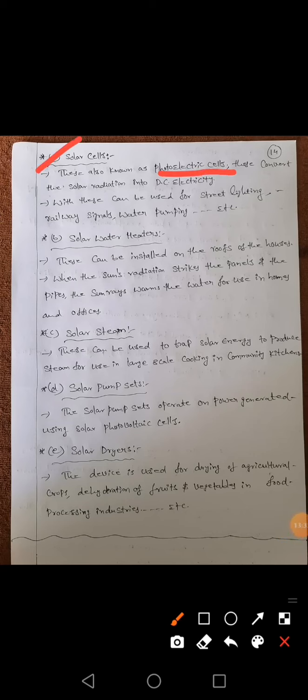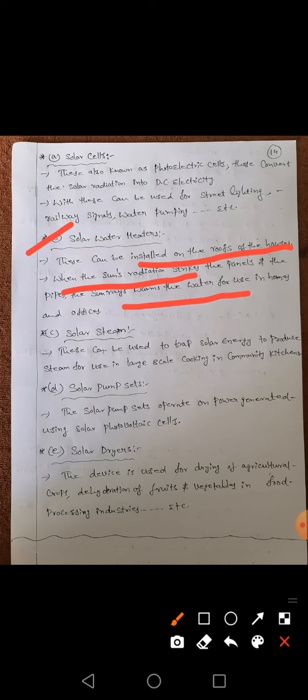So here I gave individually all the topics. The solar cells, also called photoelectric cells, convert solar radiation into DC electricity. With the help of this electric current, we use it for street lighting and railway signals or water pumping, so many things. And the next one is the solar water heater. This can be installed on the roofs of the houses. When the sun radiation strikes the panels, the pipes and sun rays warm the water, which simply heats the water.